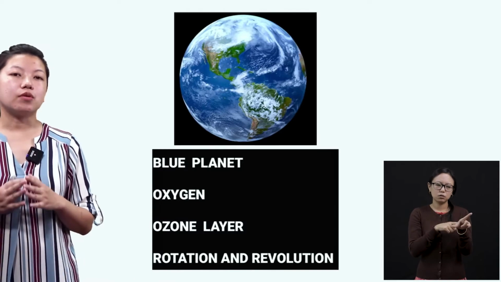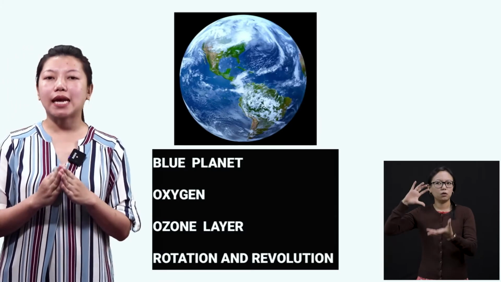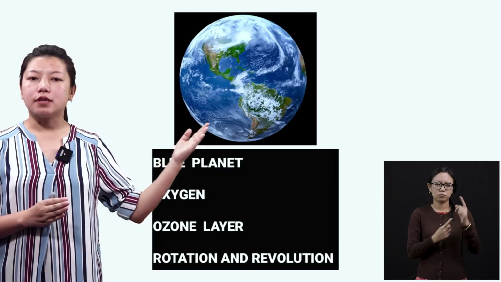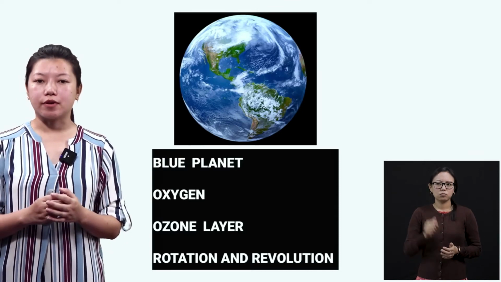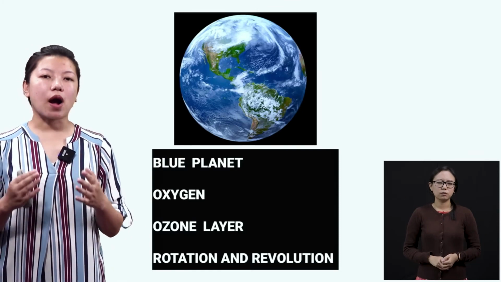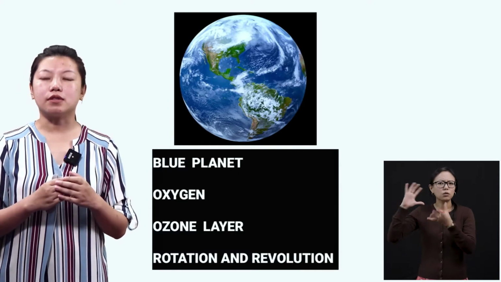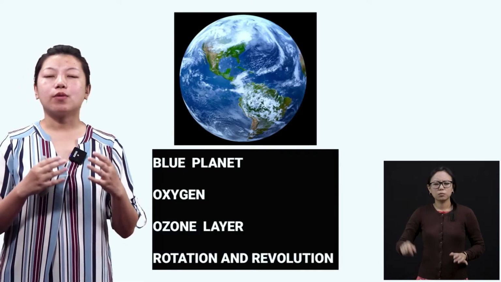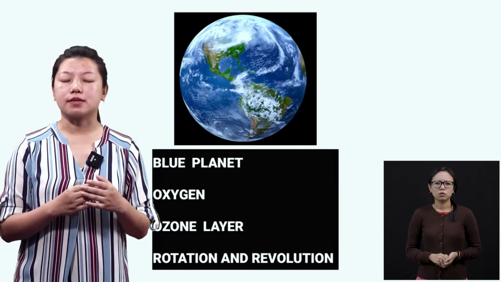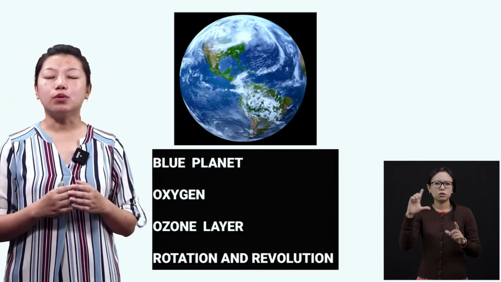Now coming to Earth. So out of the 8 planets, we have Earth where the human beings live, right? Now let's find out why the human beings live on Earth, why we have only one planet where there are human beings. Number 1, the blue planet.